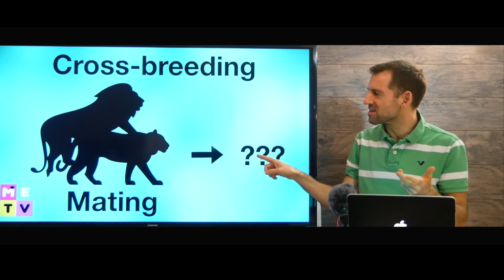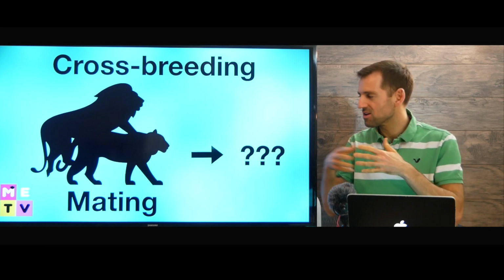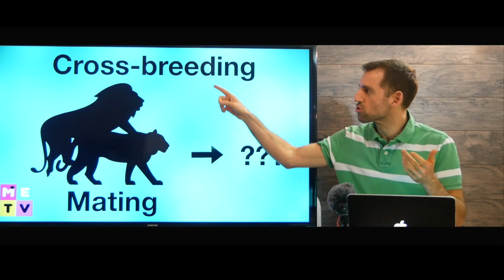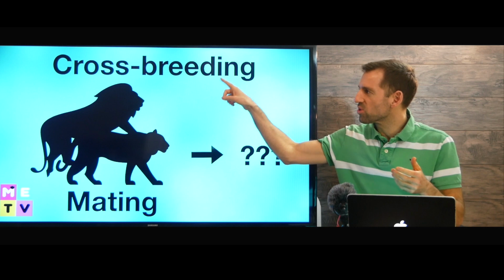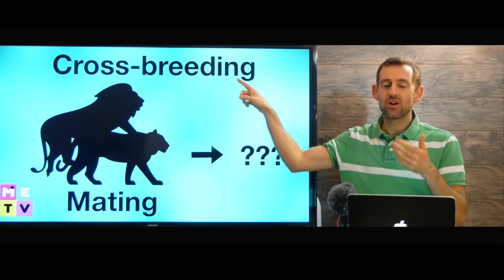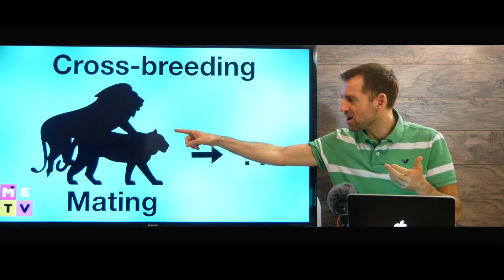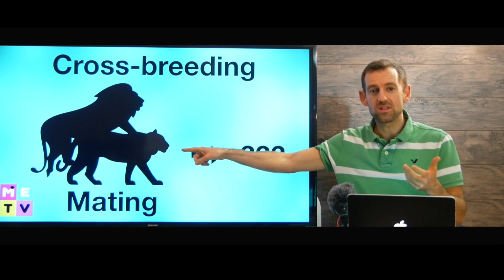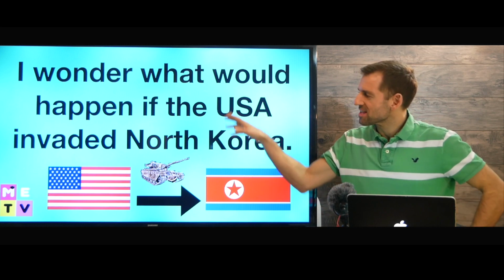Okay, what would happen if a lion crossed or got crossed or was crossbred? There's different ways we can say it. Crossbreeding, the past would be crossbred. Okay, what would happen if a lion was crossbred with a tiger? I have no idea. Okay, so take a look at these sentences.